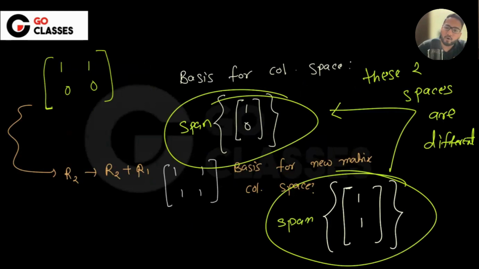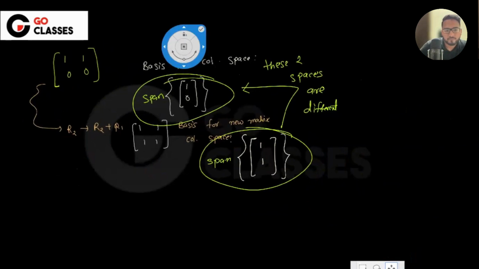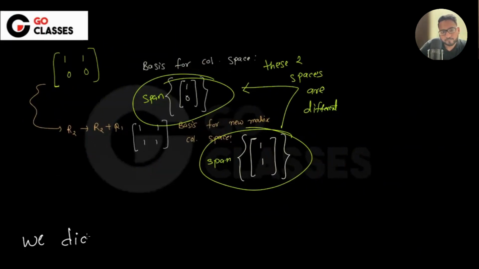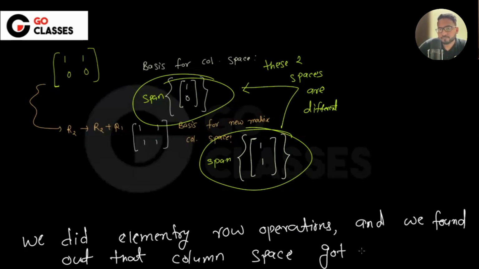So we did elementary row operation and we found out the column space itself got changed, isn't it? So to solve the questions regarding the column space, can I not do elementary row operations?